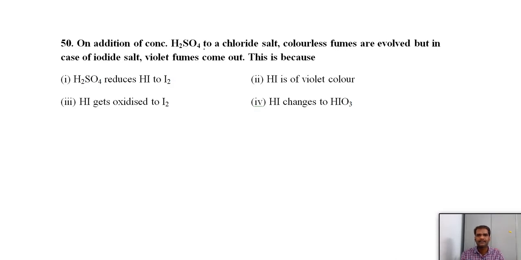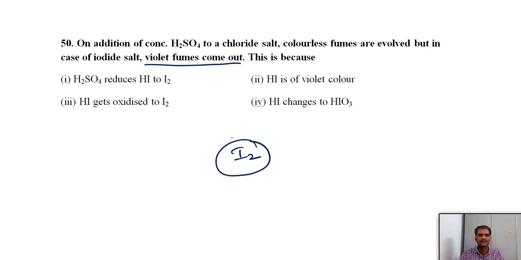On addition of concentrated sulfuric acid to a chloride salt, colorless fumes are evolved, but in the case of an iodide salt, violet fumes come out. This is because violet fumes are due to the presence of iodine.